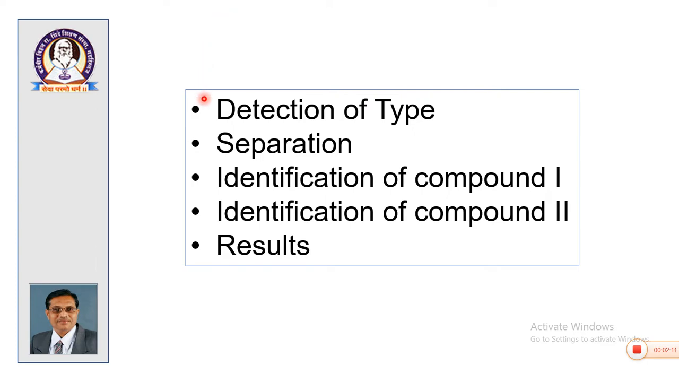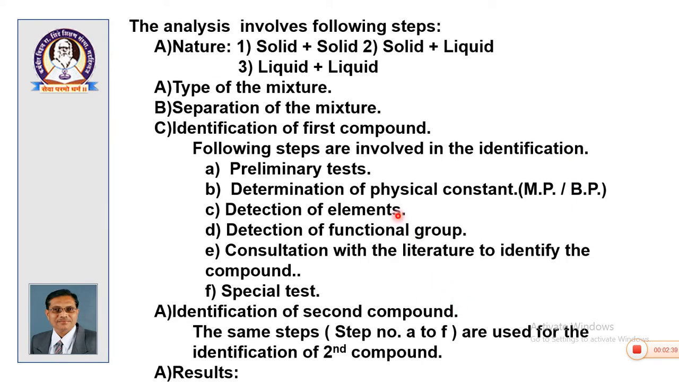In case of organic spotting or organic qualitative analysis of binary mixture, there are certain steps. First step is called as detection of type, that is chemical type. Then separation of the components of the mixture, then identification of the compound number 1, identification of compound number 2, and results are to be submitted. So, this is the entire procedure to be carried out systematically during organic spotting. The analysis involves following steps.